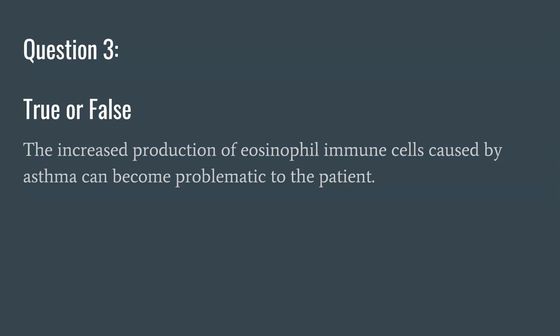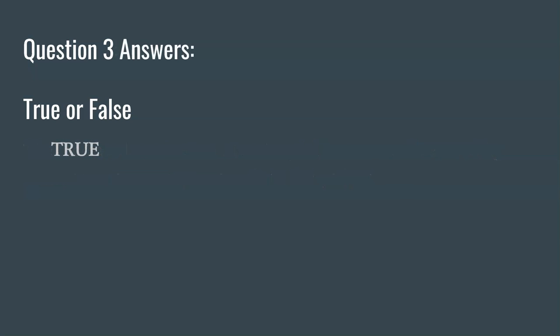The increased production of eosinophil immune cells caused by asthma can become problematic to the patient over time. This is true because eosinophils release chemicals which cause tissue damage in response to the presence of foreign antigens. However, these chemicals also cause damage to the endothelium of the lungs, and after years, these effects become irreversible and cause permanent damages such as edema, scarring, and fibrous buildup within the lungs. This can permanently reduce the diameter of the bronchioles and other airways.